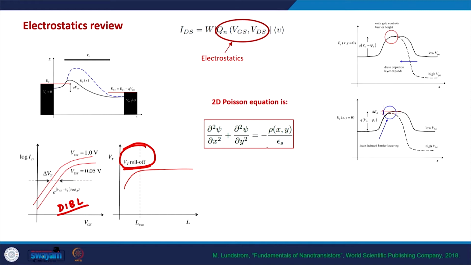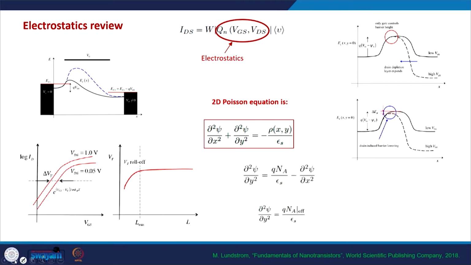The 2D Poisson equation in the MOSFET looks like this. We need to take the derivative of potential with respect to both x and y, and we need to know the charge density as a function of both x and y in the MOSFET.